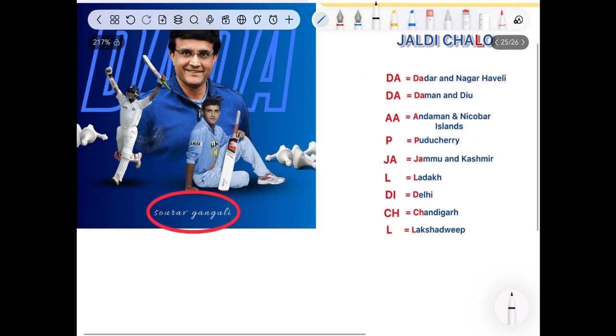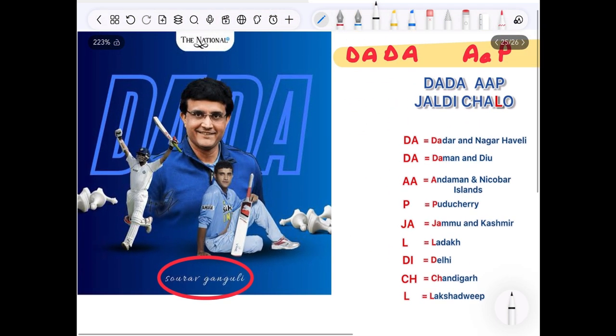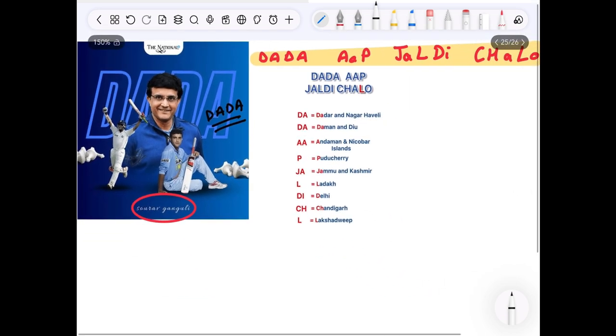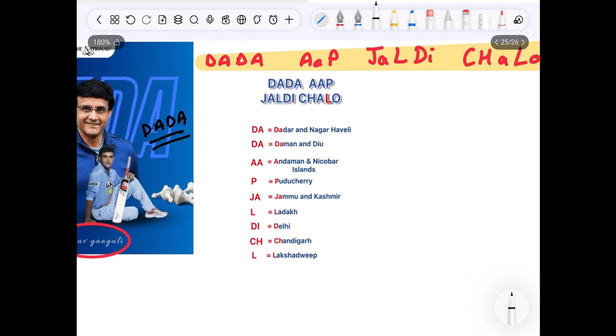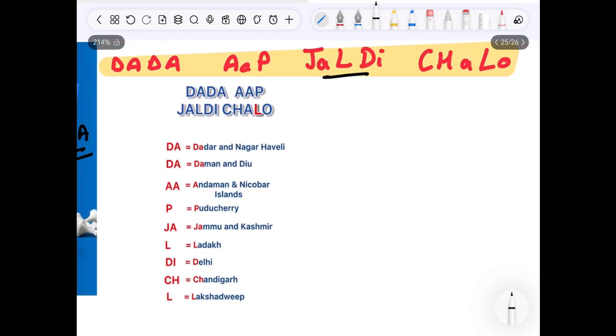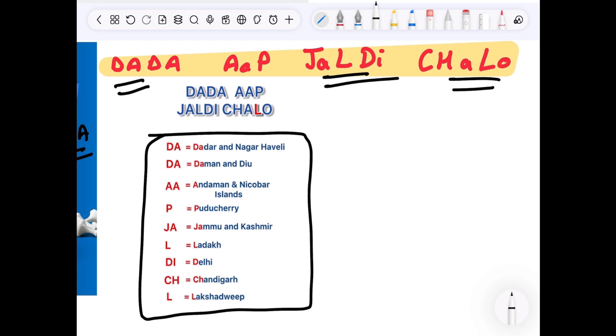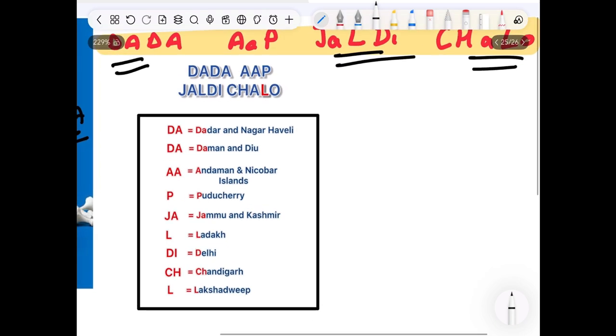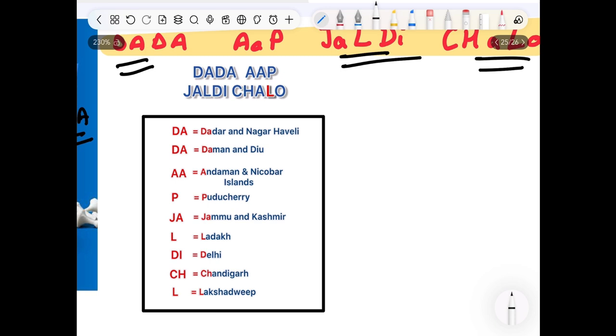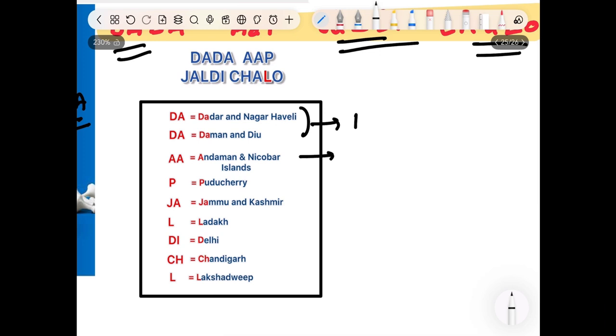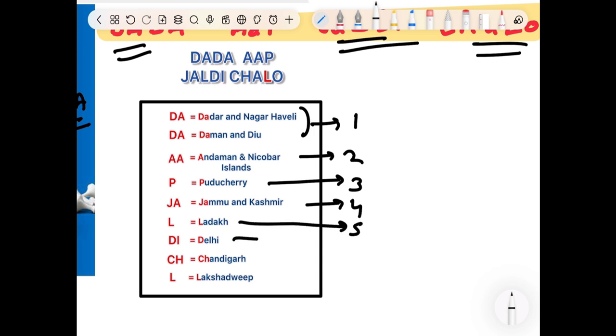And if you are a beginner and you need acronym for all the UTs, here comes Saurabh Ganguly ji to your rescue. He is famously known as Dada throughout the country, right? So a simple sentence you need to remember is Dada, aap jaldi chalo. Here is a table for you which shows all the union territories of India. Dada, Dadra and Nagar Haveli, Daman and Diu. 1. Andaman and Nicobar Islands. 2. Puducherry. 3. JA, Jammu Kashmir. 4. L, Ladakh. 5. DI, Delhi.